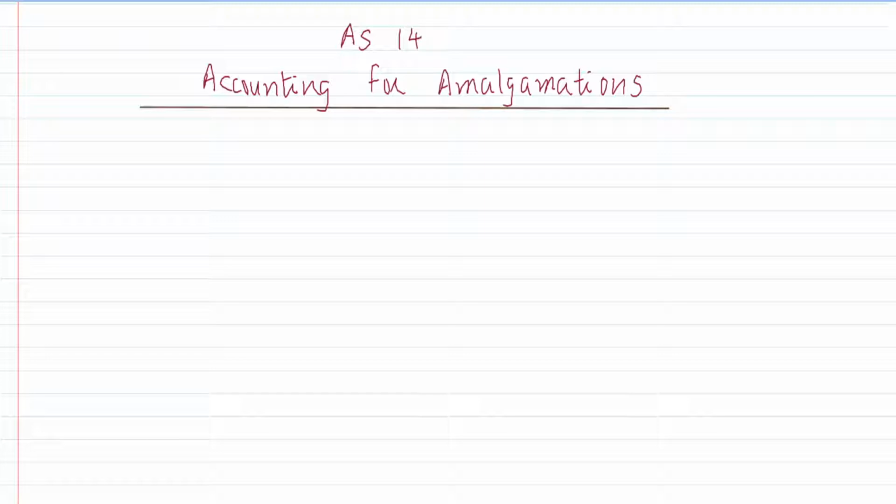AS14 does not make any distinction between amalgamations, absorption, and external reconstruction. It considers everything to be one and the same. In other words, the same accounting standard will be applied to amalgamation, absorption, as well as external reconstruction. So it is not something like you have to read the entire question, then realize, okay, this is amalgamation, so I will follow AS14. Okay, this is not amalgamation but absorption, and then you wonder, if it is absorption, how will I do the accounting? So don't worry about that at all.